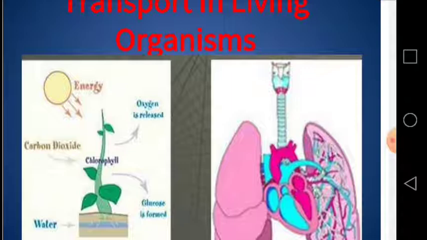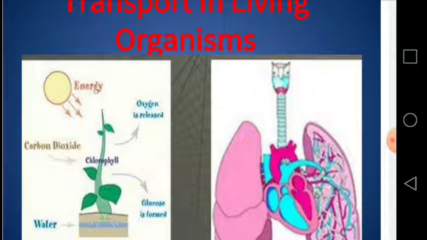Dear students, unicellular organisms like amoeba do this process by simple diffusion. They get the food and the gases from the surroundings, and the waste materials which are produced in their bodies go into the surroundings by simple diffusion.